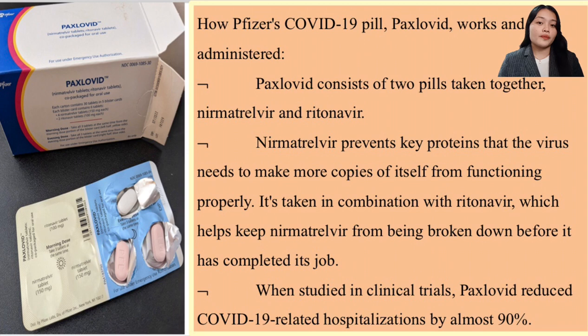So aside from the vaccinations, there is also a tablet that can treat COVID-19, which is relevant in our time now. So how does Pfizer's COVID-19 pill, Paxlovid, work and how is it administered? Paxlovid consists of two pills taken together, namely nirmatrelvir and ritonavir. Nirmatrelvir prevents key proteins that the virus needs to make more copies of itself from functioning properly.